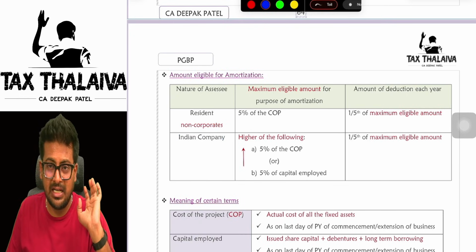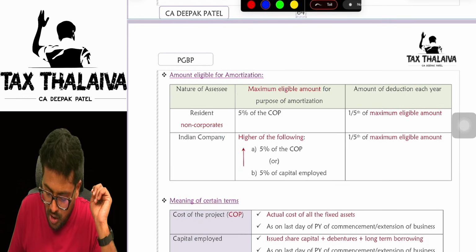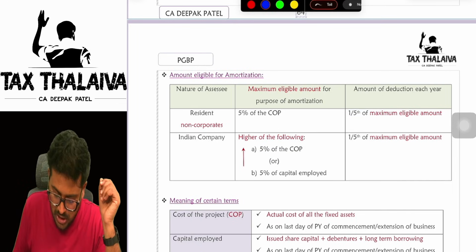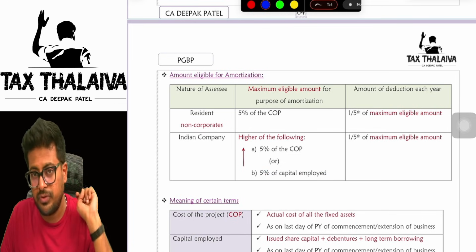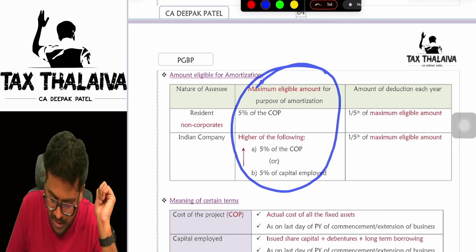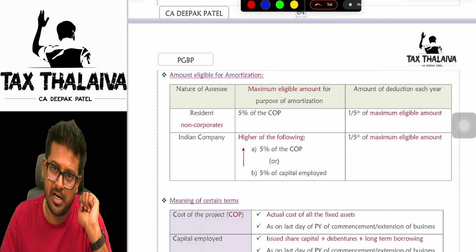Indian company, if you are an Indian company, higher of these two will become maximum eligible amount. On that you will claim 1/5. What is these two, sir? 5% of the cost of project or 5% of capital employed, whichever is higher. On that 1/5 you will claim. But keep in mind one thing, this maximum eligible deduction should not exceed the actual expenditure which you incurred.